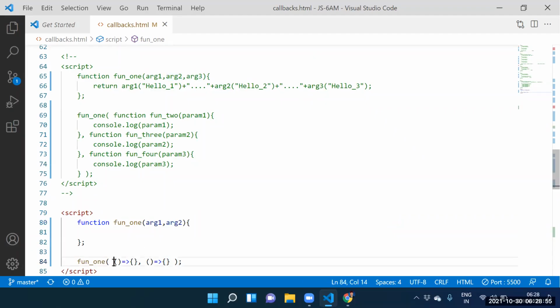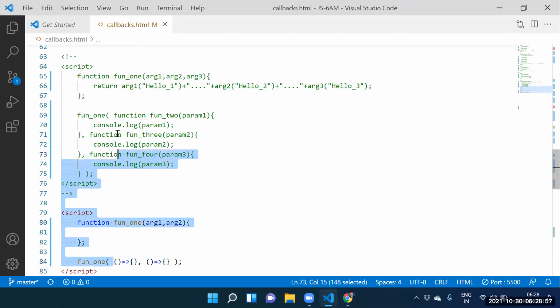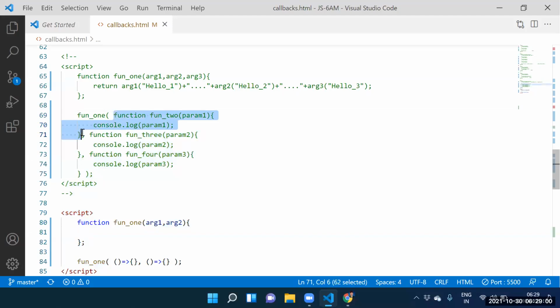Guys, is it an arrow function? Yes, sir. Is it a named function? Yes. This named function is stored into? Argument 1. Is it an arrow function? Yes. Stored into? Argument 2. Guys, see this one here. Positive response here. Next one is which response? Error response. This arrow function is stored into? Error response.